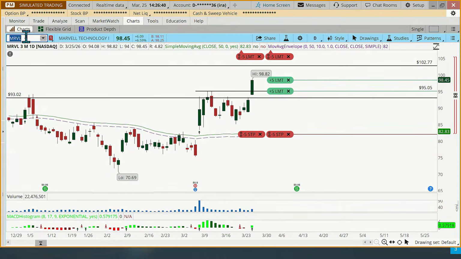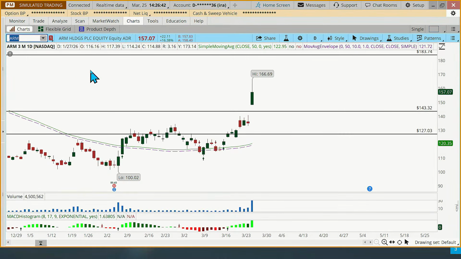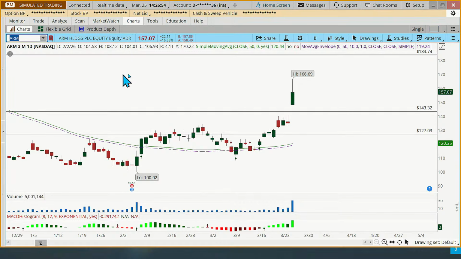Let's take a look at this. ARM. These are all off that watch list I showed you a moment ago, and I created it again for you, those of you that just joined. I created it by just looking at the internet, asking for AI stocks and things like that. All right, now how about this one? ARM. Okay, this is an ADR. Again, the international stocks have those kind of specialized risks. Be aware of that.